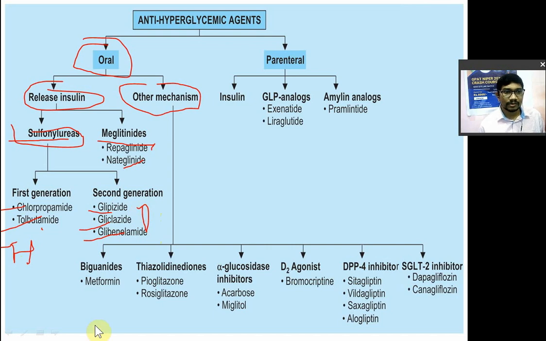लेकिन उनको है other mechanisms, drugs acting via other mechanisms. So in that you have biguanides. They are also known as AMPK activators. In that, metformin and phenformin. Thiazolidinediones, they are also known as peroxisome proliferator-activated receptor gamma agonists. In that, glitazones: pioglitazone, rosiglitazone, troglitazone, और एक दो glitazones हैं.